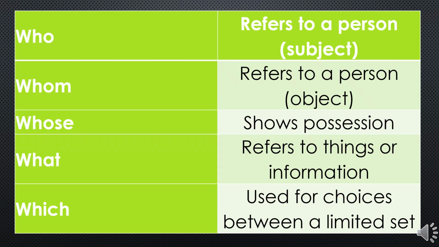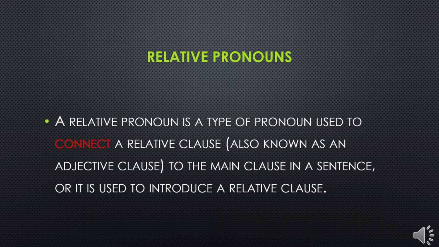In English, the interrogative pronoun who refers to person and its subject. Whom also refers to person and its object. Whose shows possession. What refers to things or information. And which is also used for choices between a limited set, choices between a number that is known.